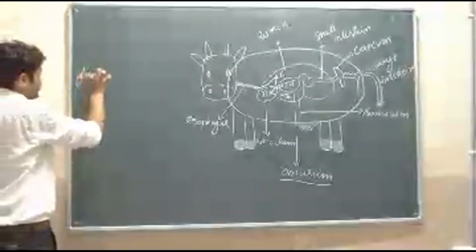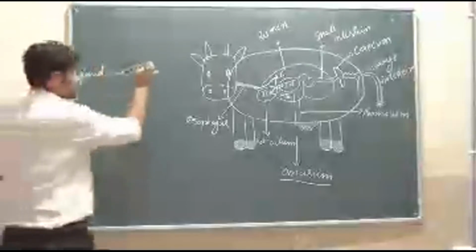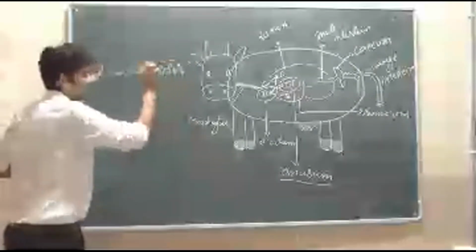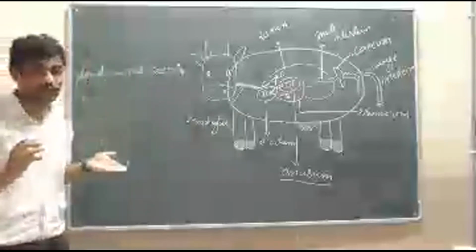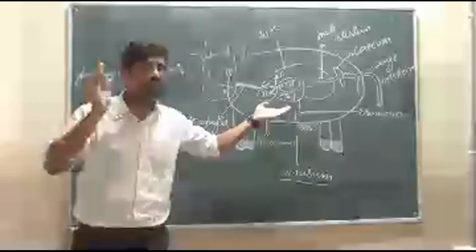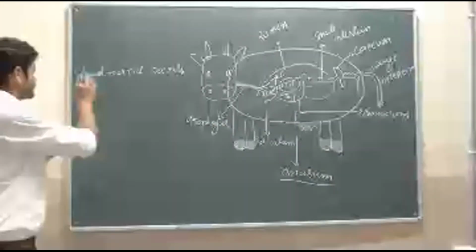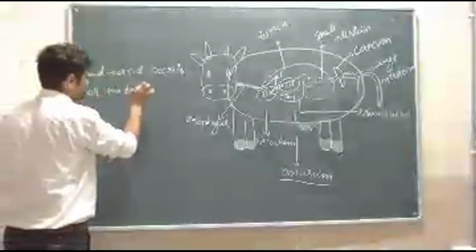What will these acids do? Yes, they kill the bacteria.